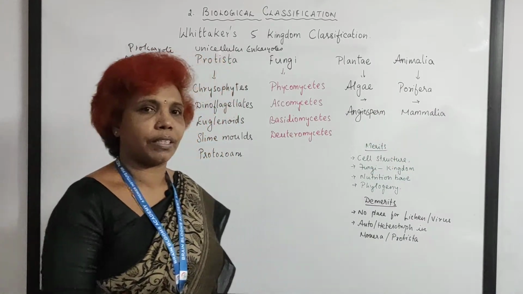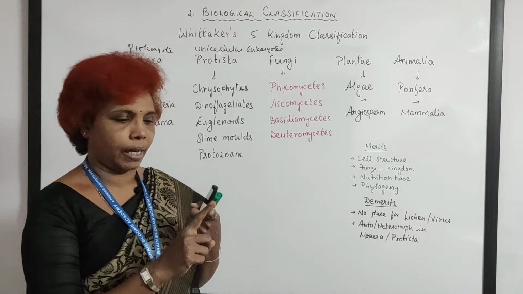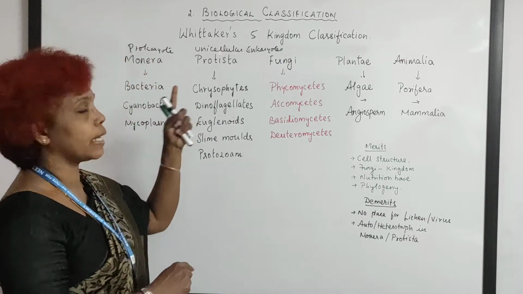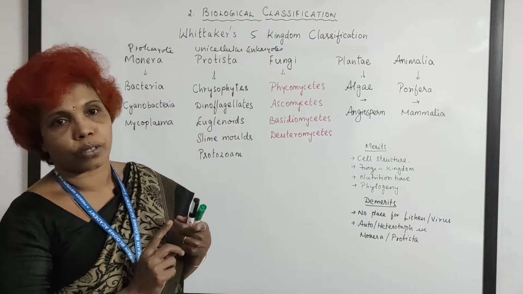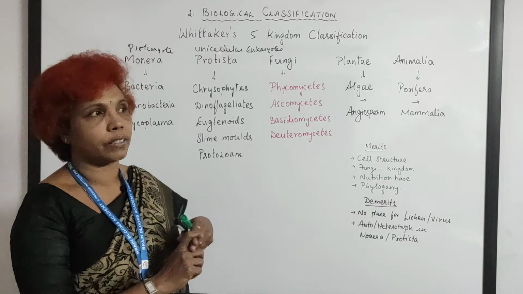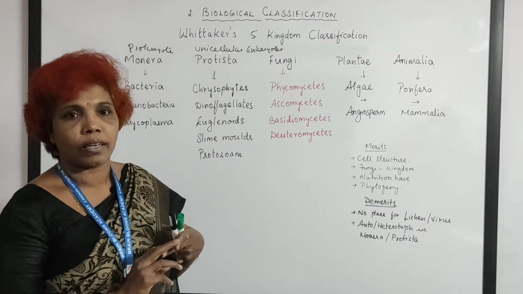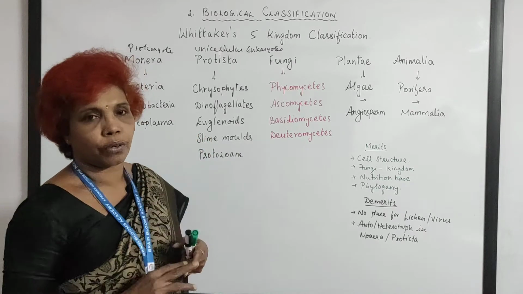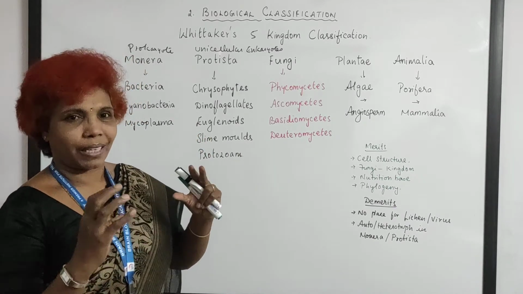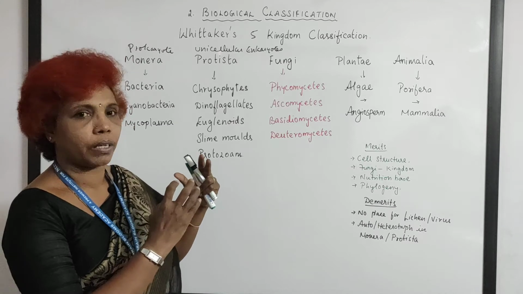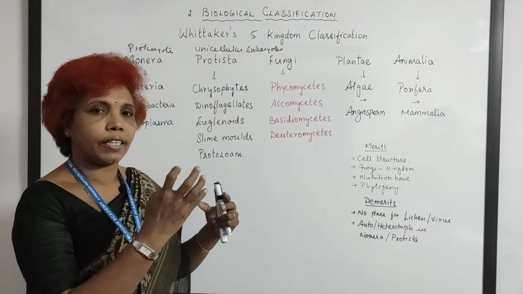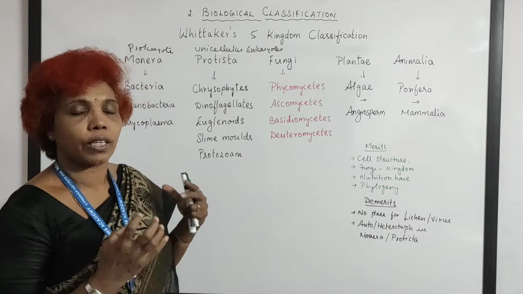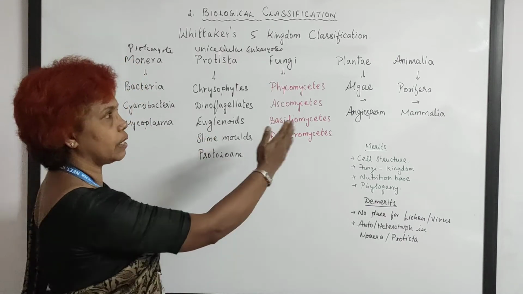So basically he has considered cell type and then thallus organization. Cell type is segregated into prokaryote and eukaryote. Organization of a thallus, unicellular, multicellular, and he was working on nutrition, autotroph, heterotroph, and reproductive capacities, whether asexual, sexual, what are all the varieties, and all that he has considered. And then he has considered the phylogeny. That is why it is going in this order.